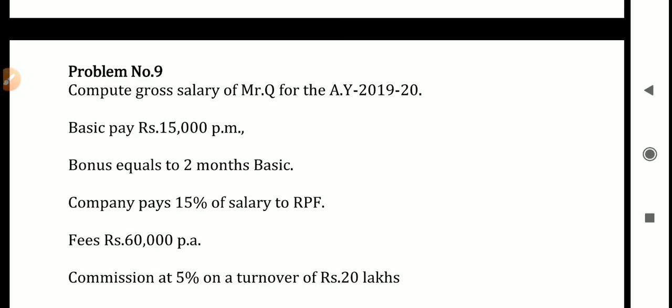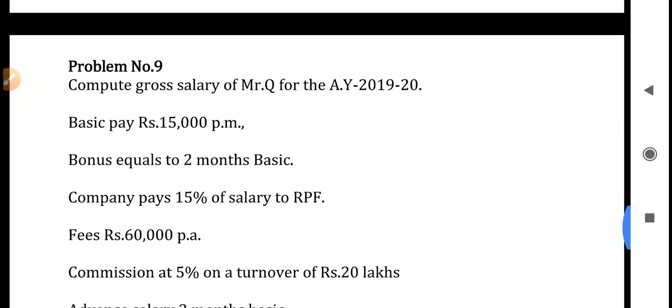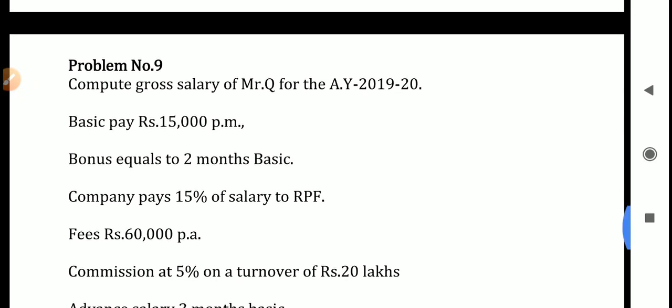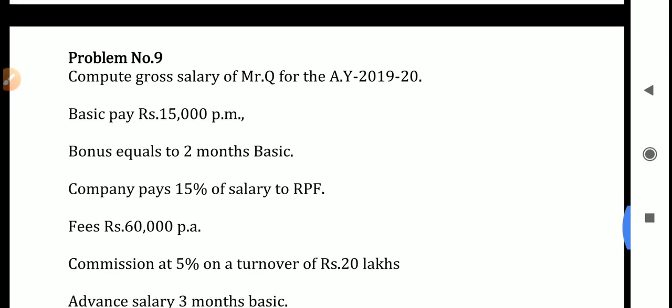This problem comes under the head income from salary. The problem is like this: compute gross salary of Mr. Q for the assessment year 2019-20. Mr. Q is the assessee in this question, and you have to compute taxable income from salary for the assessment year 2019-20. So let me explain one by one.